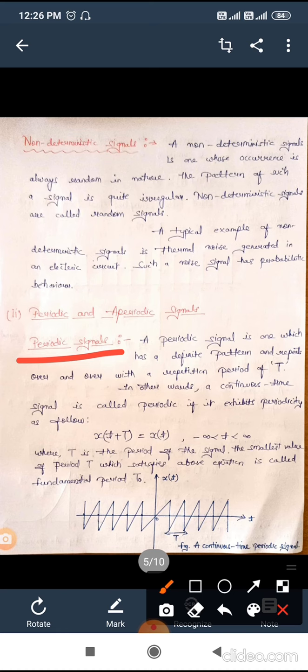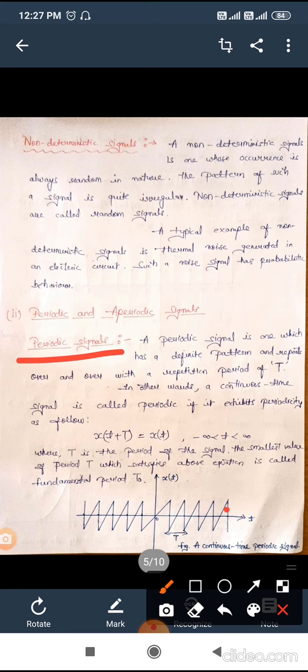A periodic signal is one which has a definite pattern and then repeats over and over with a repetition period of T. That means the particular signal repeats itself after a particular time period.